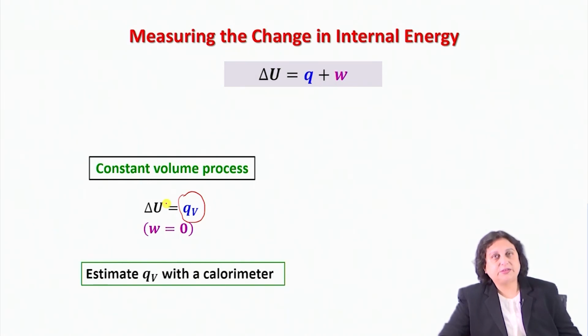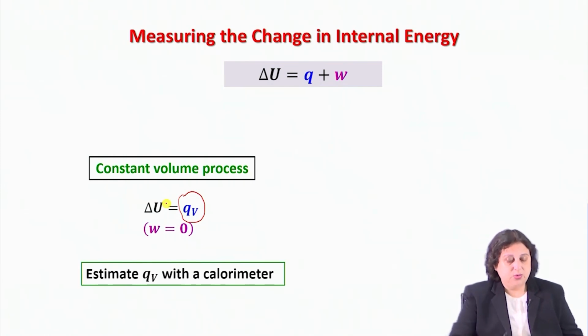This type of experiment is carried out using a calorimeter, where the different properties of the calorimeter are calibrated and well known, and therefore you can estimate QV